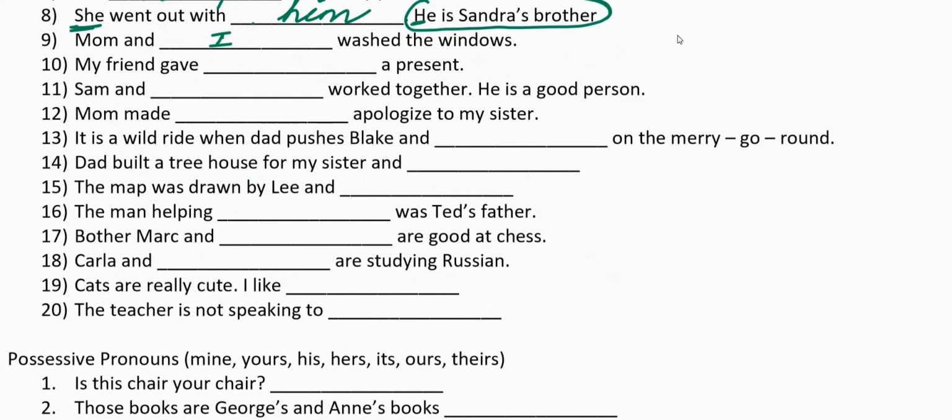My friend gave dash a present. My friend here is the subject. She gave someone a present. That can be me. So we have to write the object pronoun here. It can be me, or her, or him. My friend gave a present to me is more suitable because she's my friend. So when I is put in the object's place, what does it become?